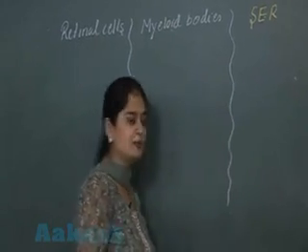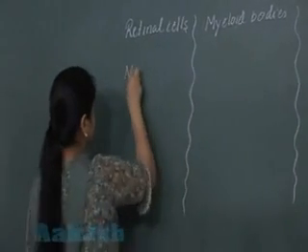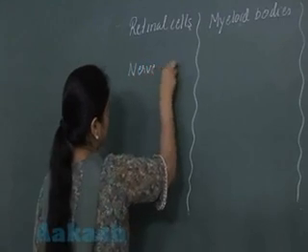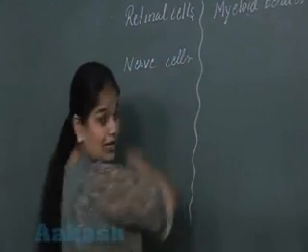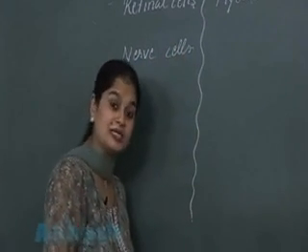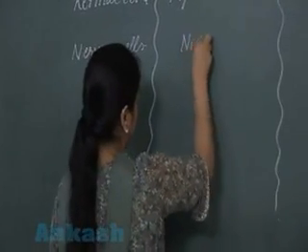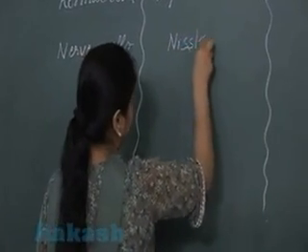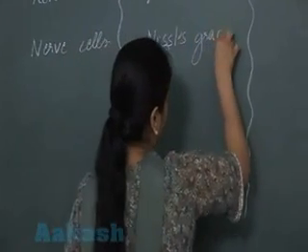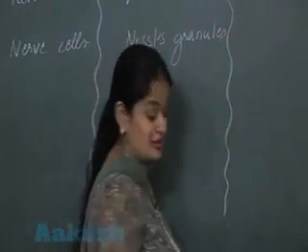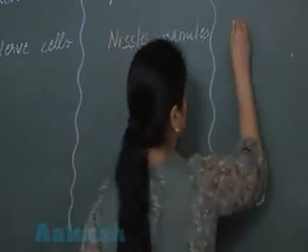Similarly, in the nerve cells, endoplasmic reticulum, it is represented by Nissl's granules. And these Nissl's granules, they represent RER.